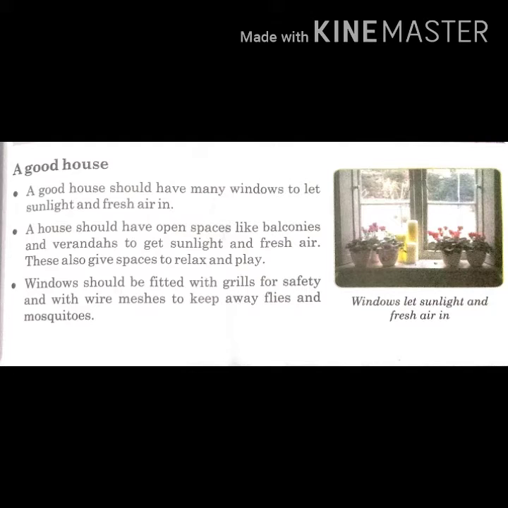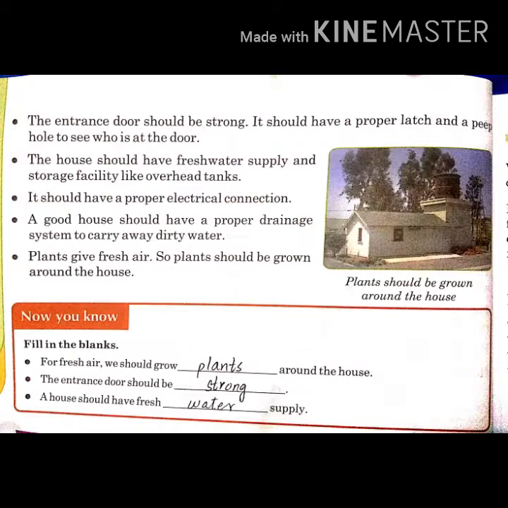A good house should have many windows to let sunlight and fresh air in. A house should have open spaces like balconies and verandas to get sunlight and fresh air. These also give spaces to relax and play. Windows should be fitted with grills for safety and with wires, meshes to keep away flies and mosquitoes. The entrance door should be strong. It should have a proper latch and a peephole to see who is at the door.